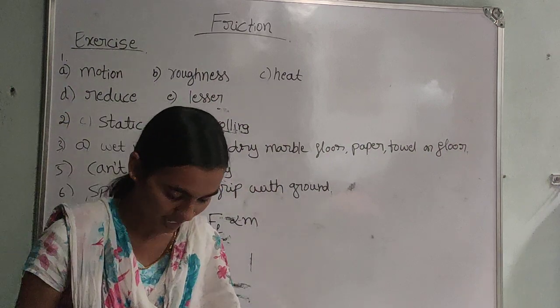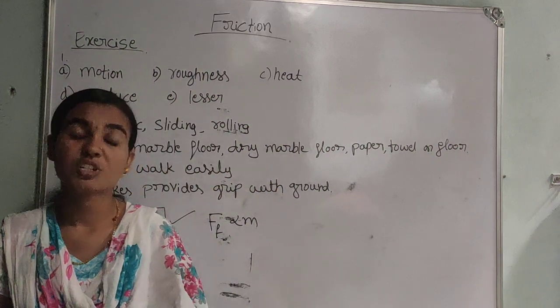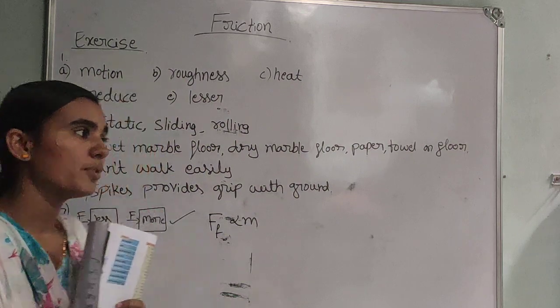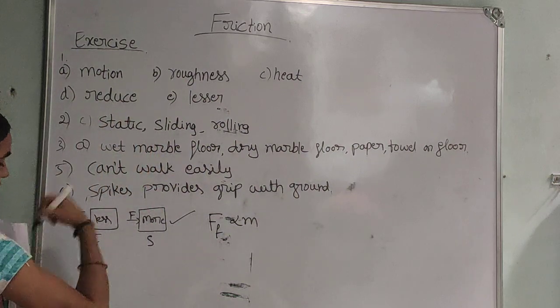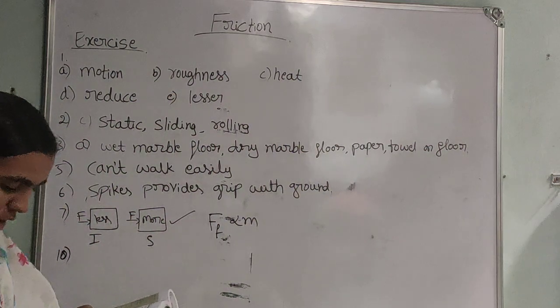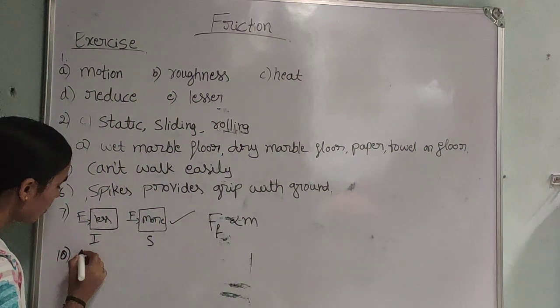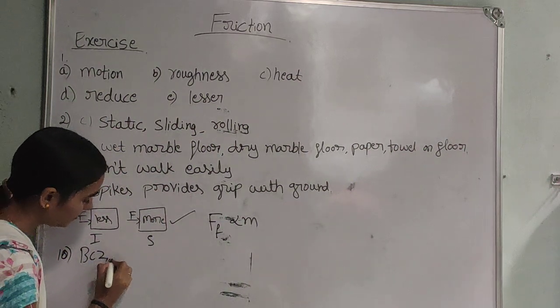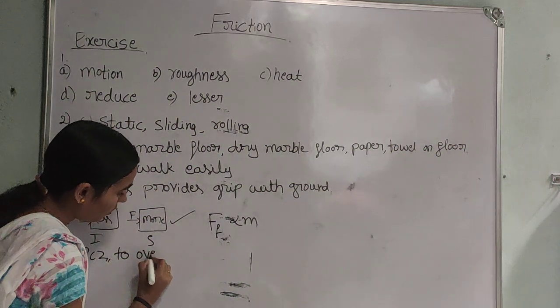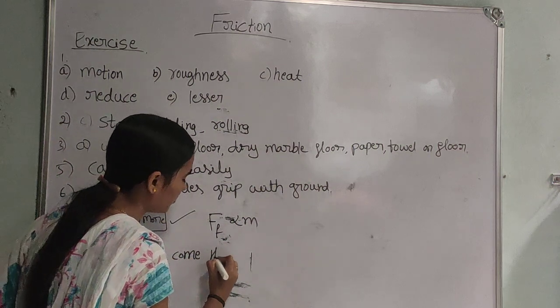Explain the tenth question: why objects moving in fluids must have special shapes. Why objects moving in fluids must have a special shape? Because to overcome the fluid friction.